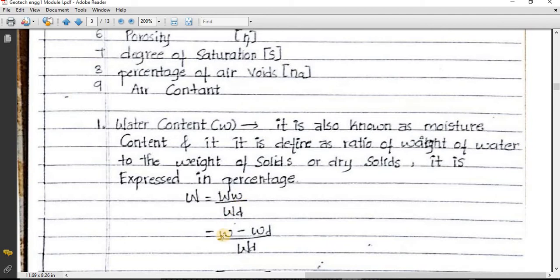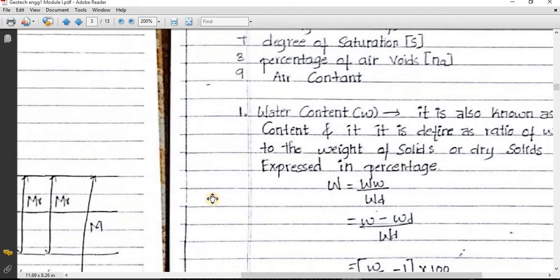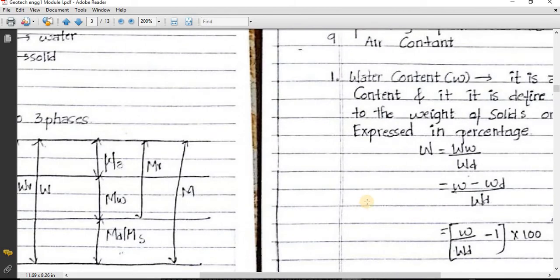So WW means total weight minus weight of soil solids. If I subtract, we will get WW. So WW divided by WD is going to give us water content. I will explain it with the phase diagram. You can see, total weight W is nothing but weight of soil solids plus weight of water plus weight of air. As weight of air is very small, we are going to neglect it and consider only weight of water. So total weight is nothing but weight of soil solids, that is WD, plus weight of water. You can see the same thing we have used over here.